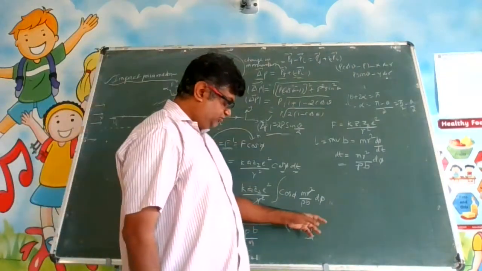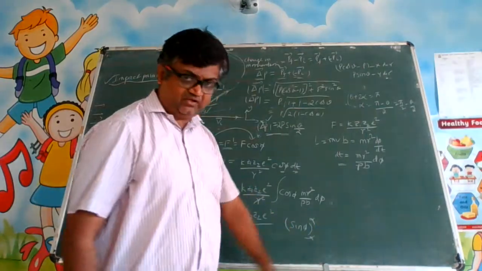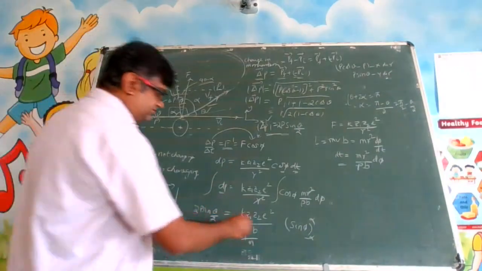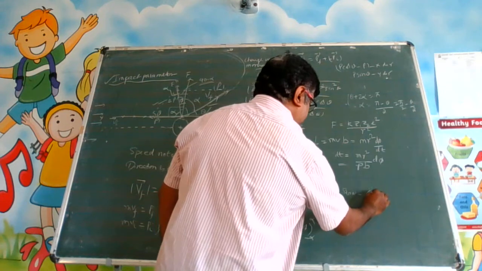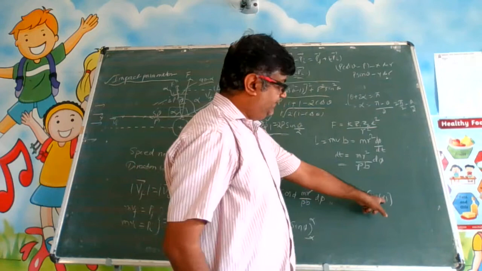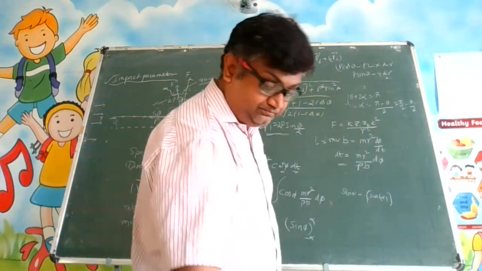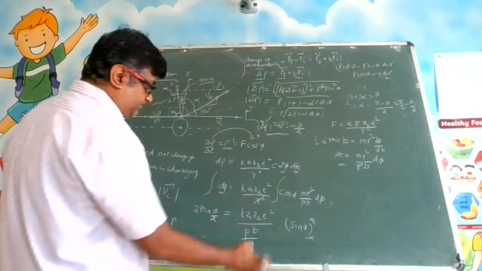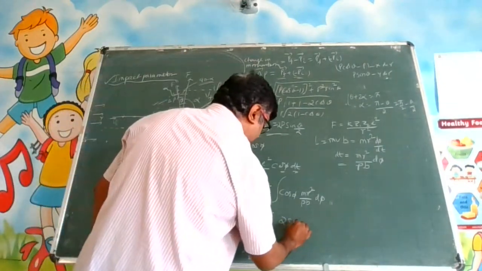So when you put the values over here, it will be sin alpha minus sin of minus alpha. Sin of minus alpha will be minus sin alpha, so two minus signs are coming. If you write this sin alpha, you will get minus sin of minus alpha, isn't it? Sin of minus alpha will be minus sin alpha. Again there is a minus, so it will become 2 sin alpha. So this value is going to become 2 sin alpha.